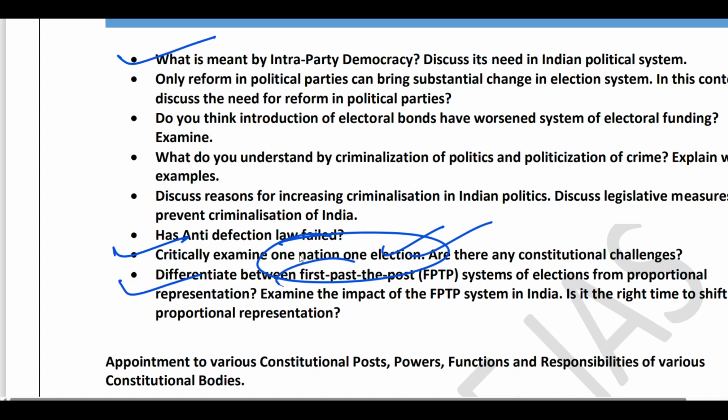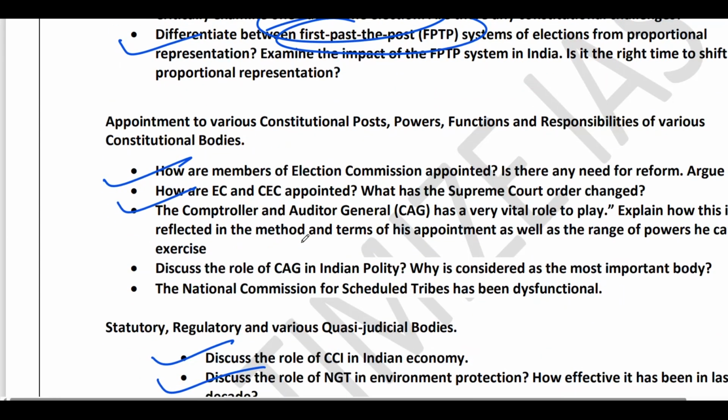And differentiate between the first past the post system. Do we need to move away from the first past the post system to the proportional system? Again, very important. In the constitutional bodies, you can get a question on the Election Commission, how the election commissioners are appointed, because recently there was some Supreme Court judgment, very important.